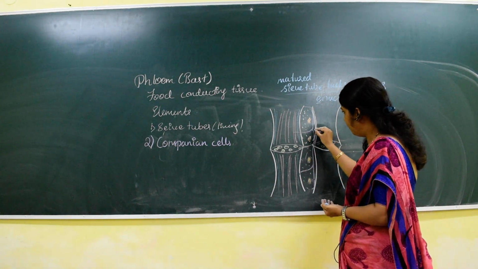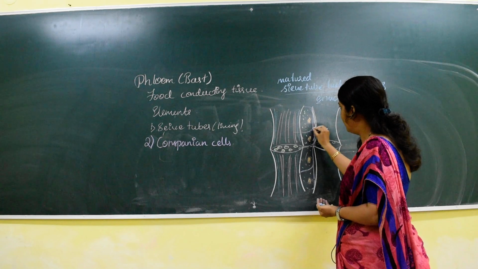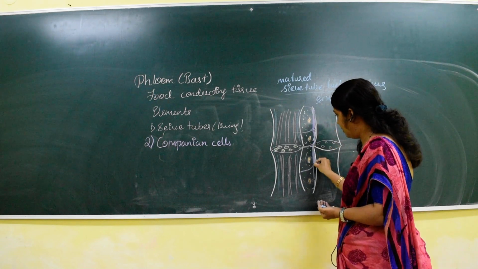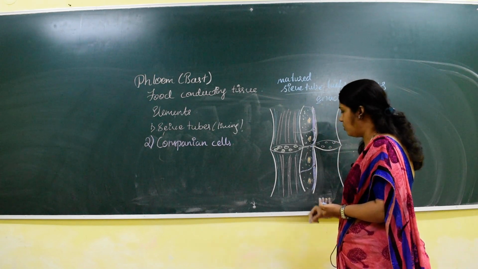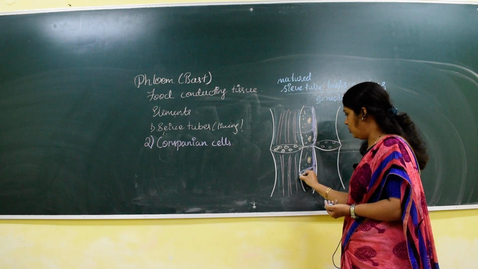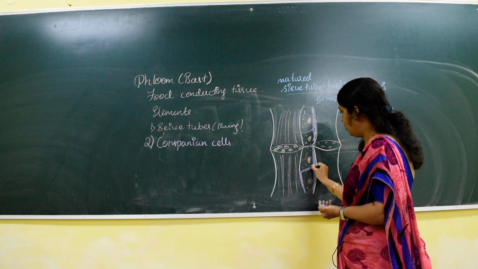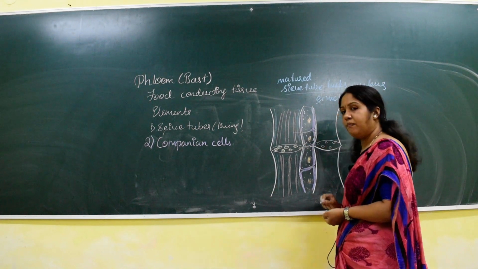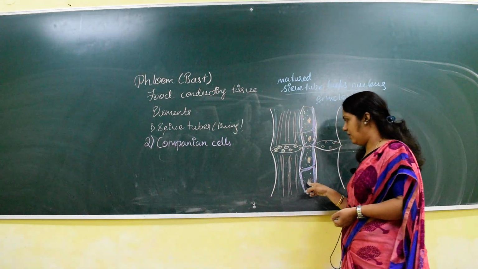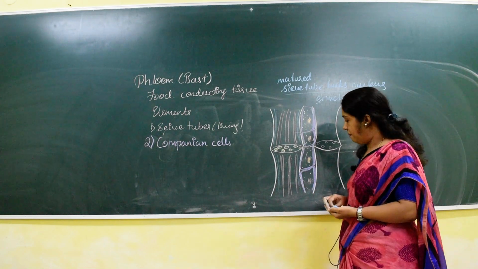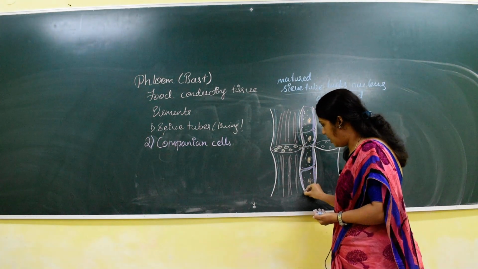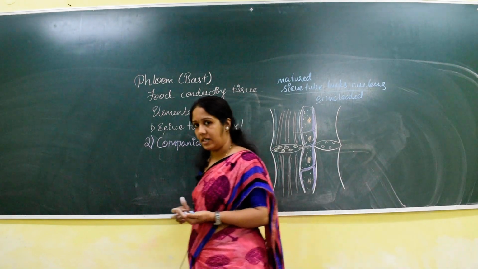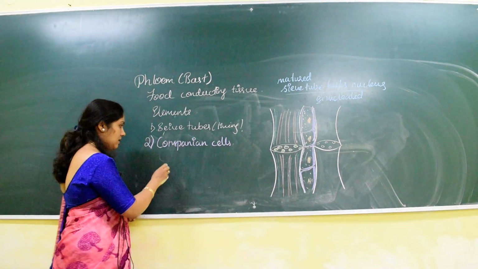So the companion cells are closely associated with the sieve tube, and very important, the companion cell and the sieve tube originate from the same mother cell.